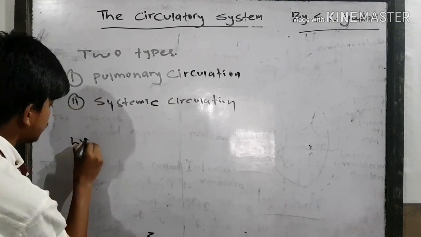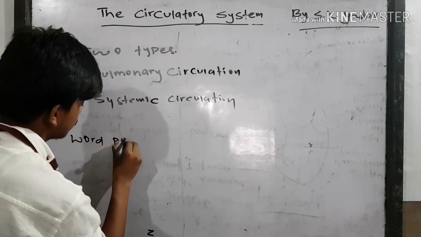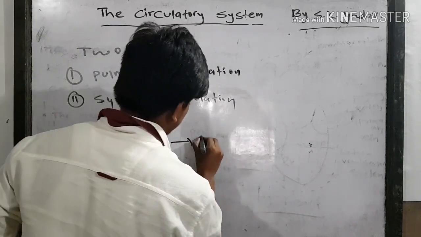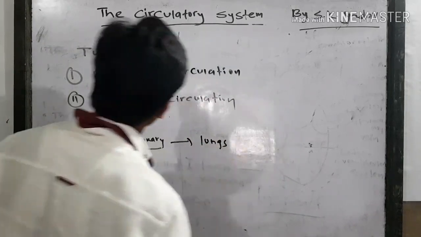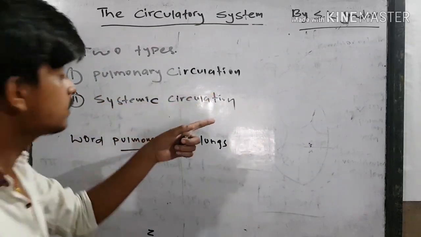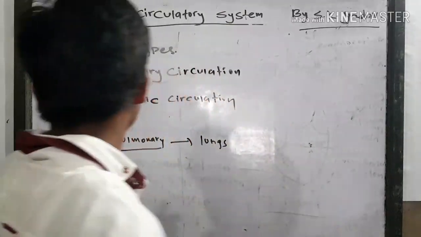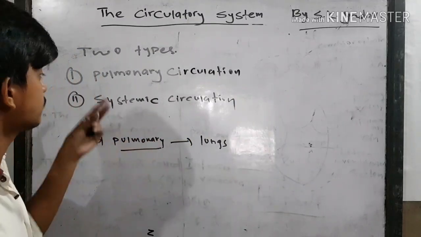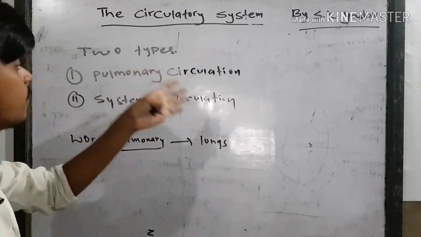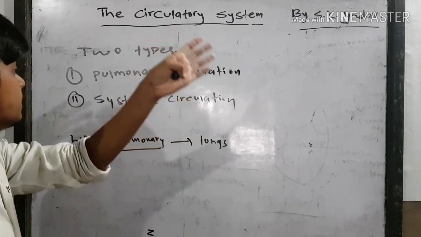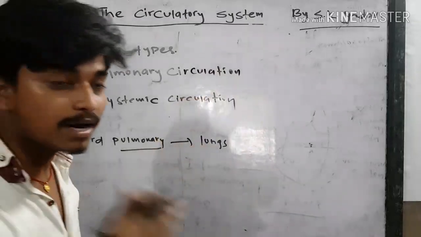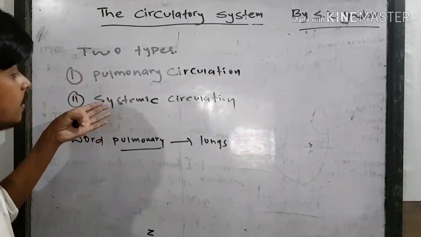The word pulmonary indicates lungs. So in pulmonary circulation there is involvement of lungs, but in systemic circulation there is no involvement of lungs. The blood from the heart goes to the lungs and then back to the heart, and after distribution to different parts of the body, it again comes to the heart.